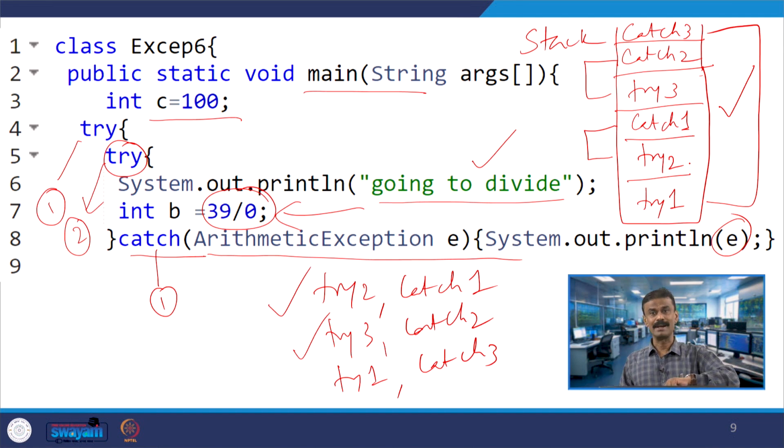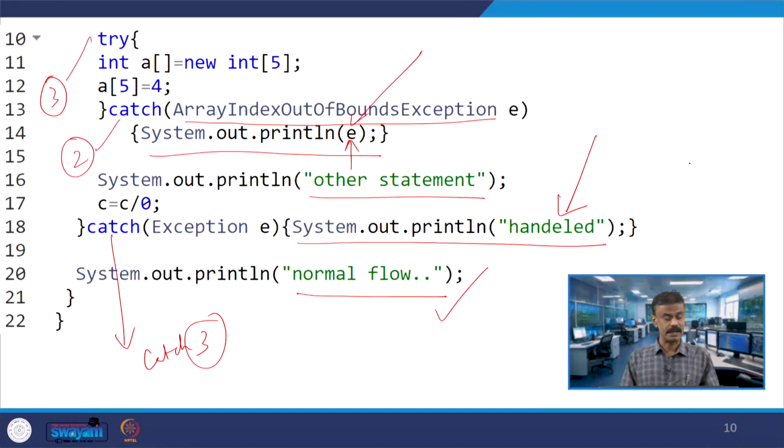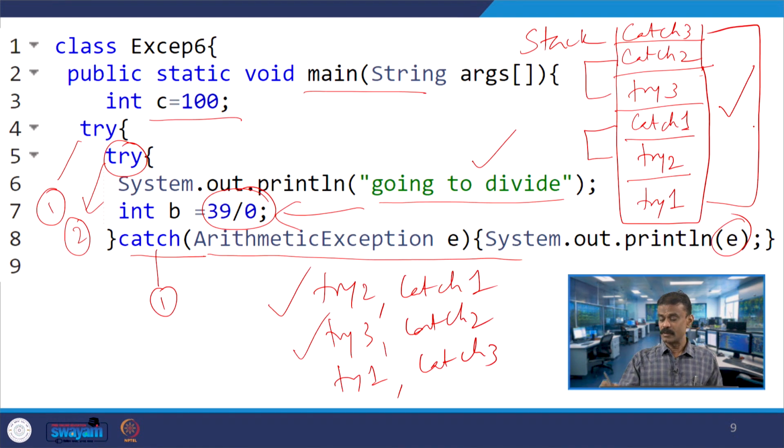Remove try 2 and catch 1 from the stack, right. It is like popping out catch 1 and try 2. Then you are pushing try 3 and catch 2. So, try 3 and catch 2 are like a pair now, right. For the try 3 I have catch 2. In try 3 you are getting array out of bound, right, line number 12 you are getting array out of bound. So, naturally it is catching that one, right. When you are writing the code you have to be very careful of how you are writing the catch with respect to the stack, correct, and then finally you have catch 3. So, the try 1 and catch 3 will be the pair.